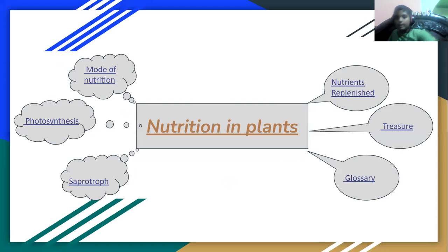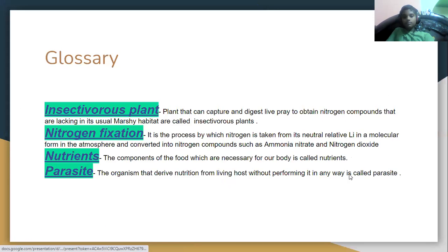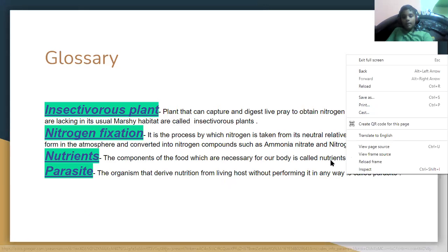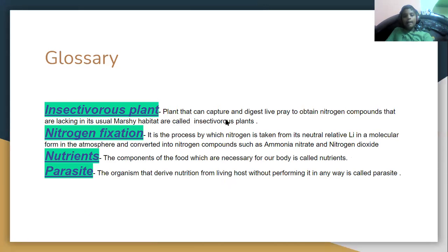And at last, we have the glossary or the hard words. Insectivorous plants: plants that can capture and digest live prey to obtain nitrogen compounds that are lacking in their usual marshy habitat.